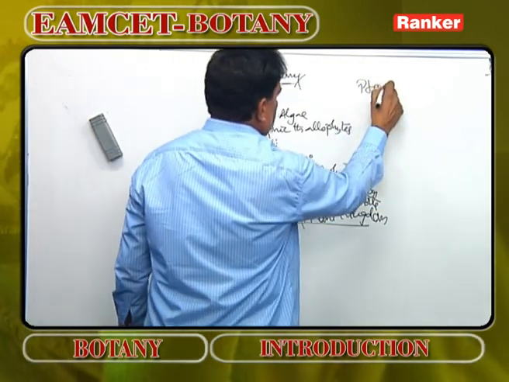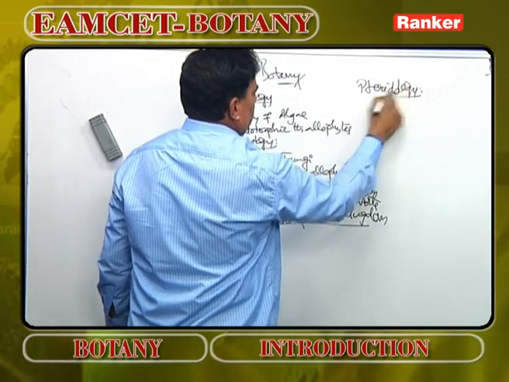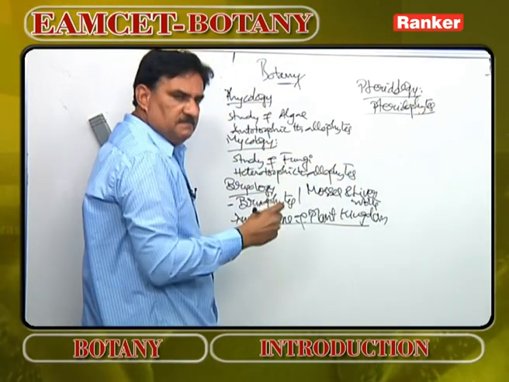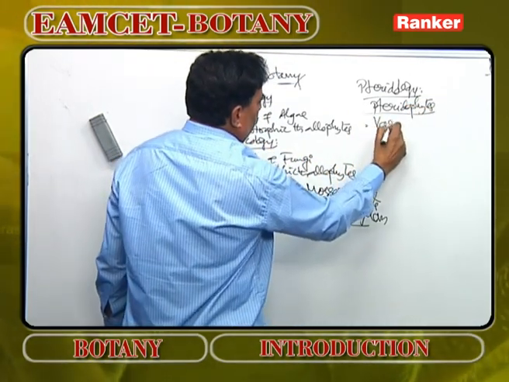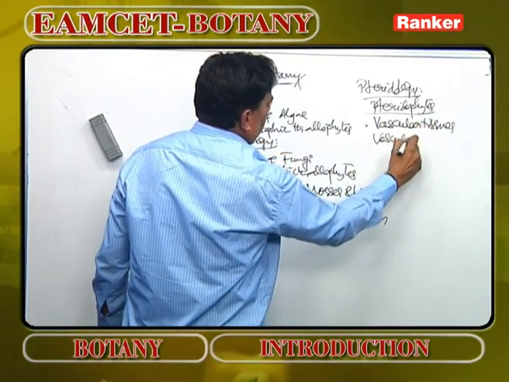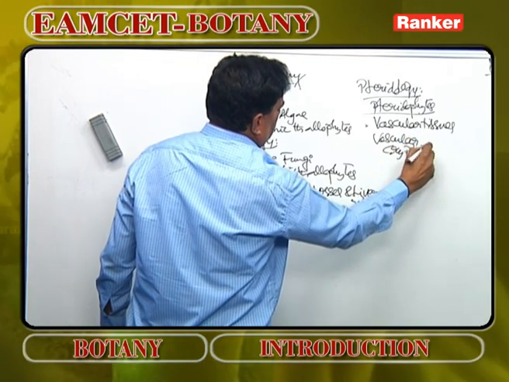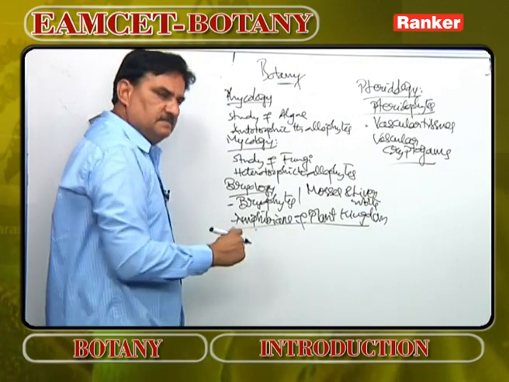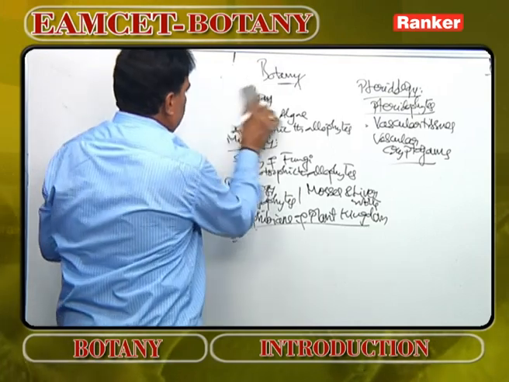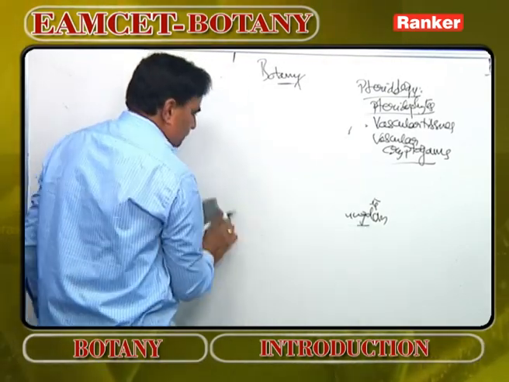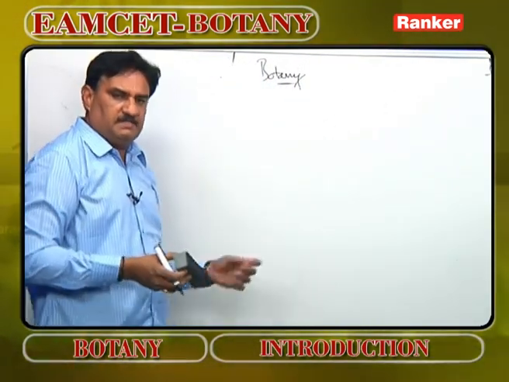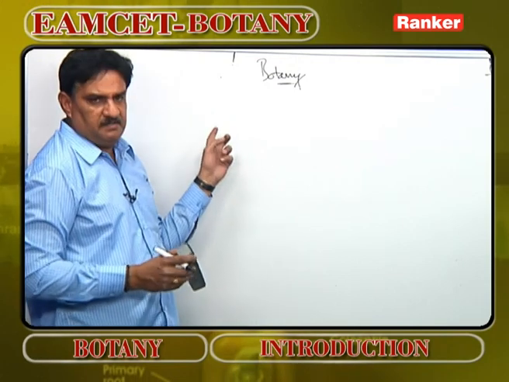Then pteridology. Study of pteridophytes. Pteridophytes are the first successful land plants, which developed vascular tissues for the first time. That's why these are very popularly called vascular cryptogams. Then microbiology. Microbiology deals with organisms which are visible only under microscope. Algae, fungi, bacteria, virus, and protozoans are studied in microbiology.